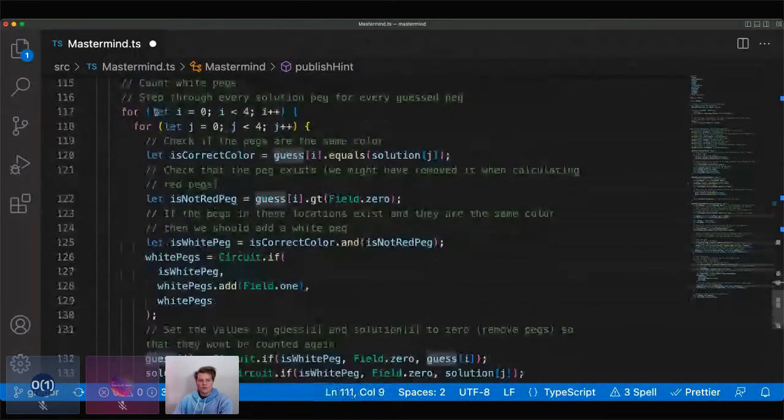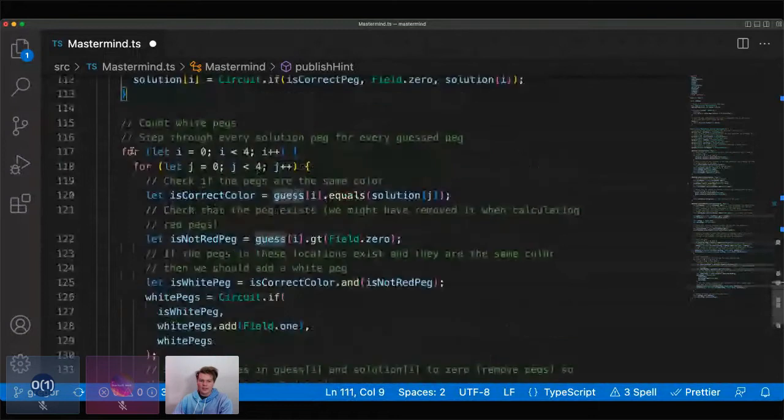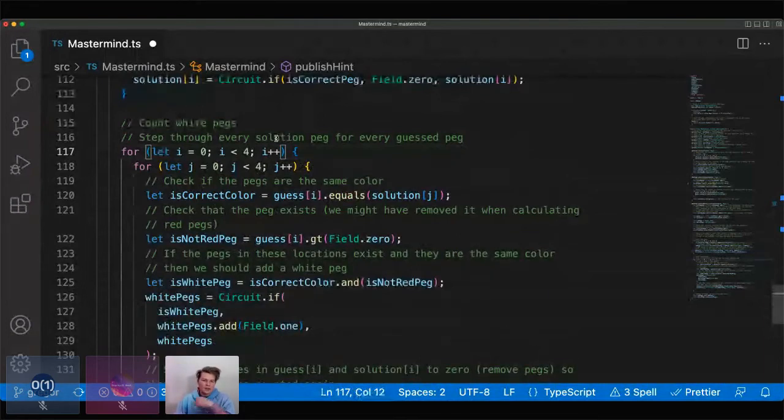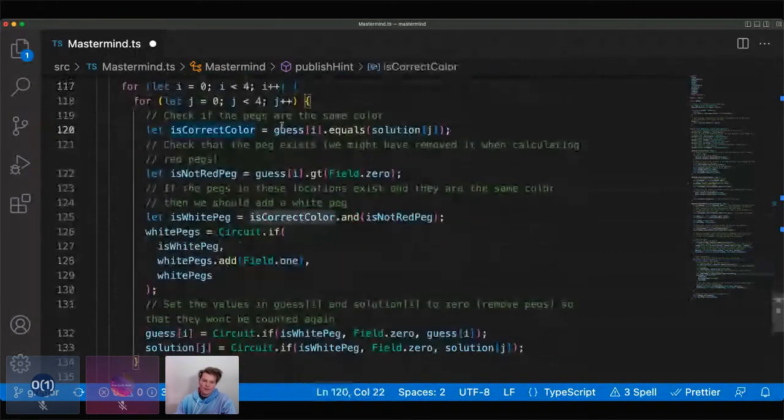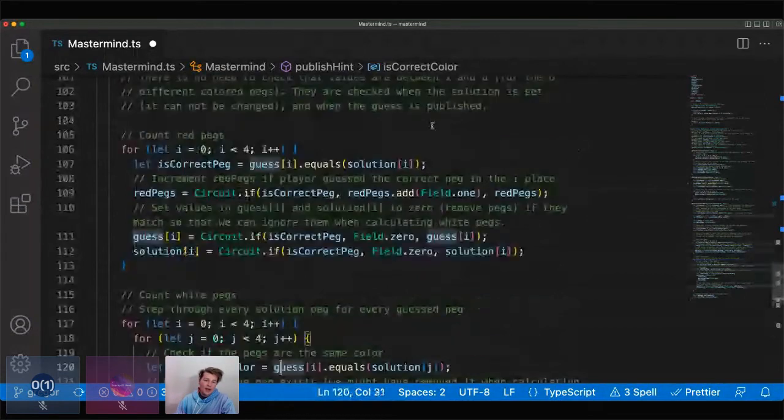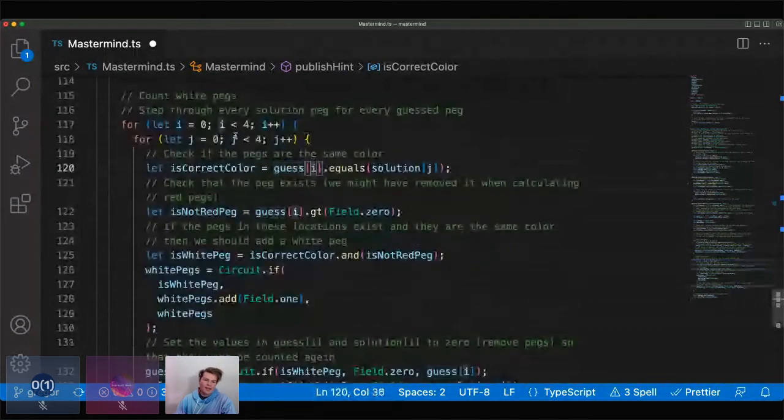And so then we'll count the white pegs. And so what we're doing is we have these two for loops, and so we're going to step through every solution peg for every guessed peg. So we go to one solution peg, and then we compare it to the 4 guessed pegs, and then we go to the next solution peg, and we compare it to the 4 guessed pegs, so on and so on. And so we check if the pegs are the same color, and we do this the same way we did up here, just check if they're equal. But now we're checking the guessed peg in the first index and the solution peg in the second index.